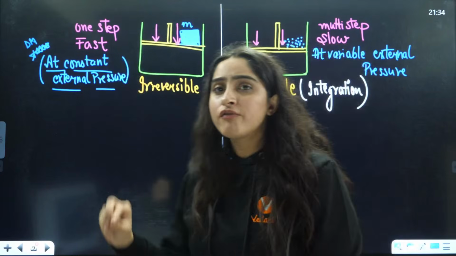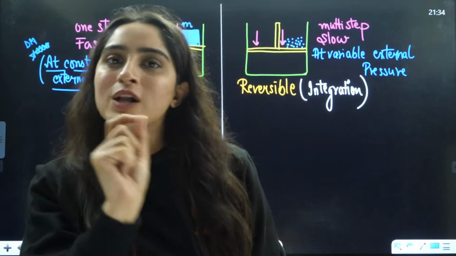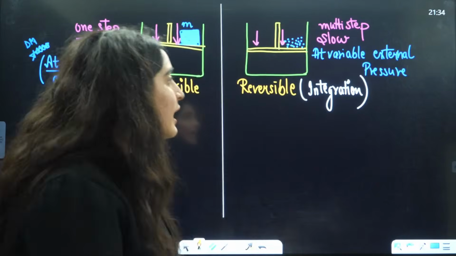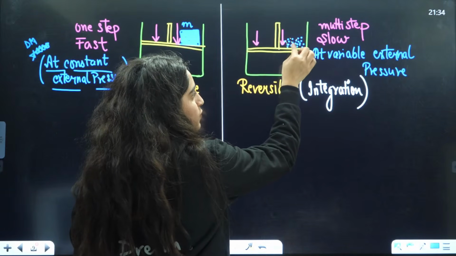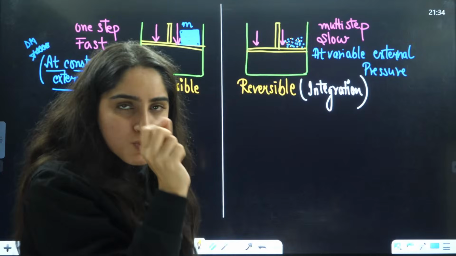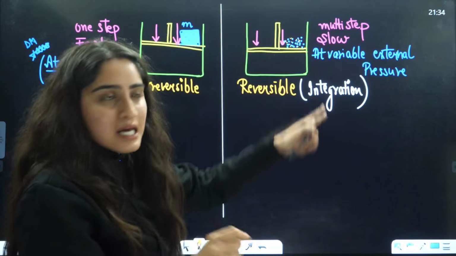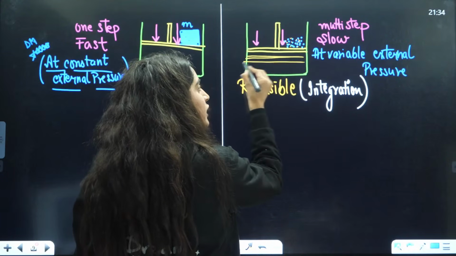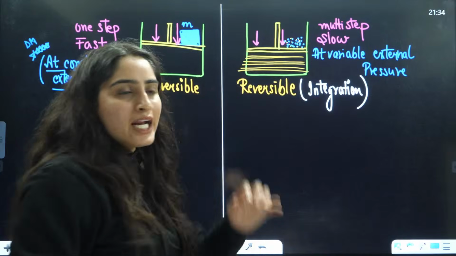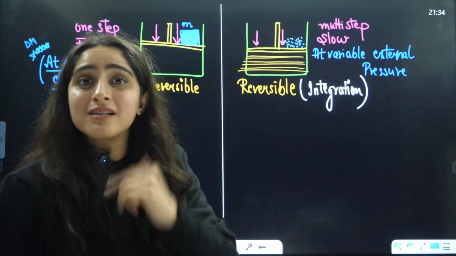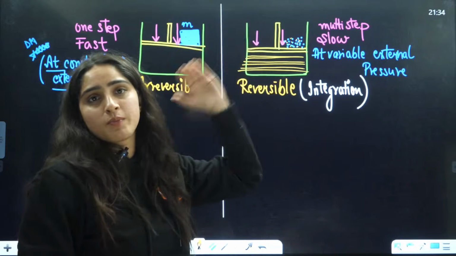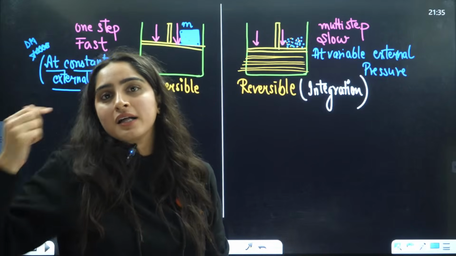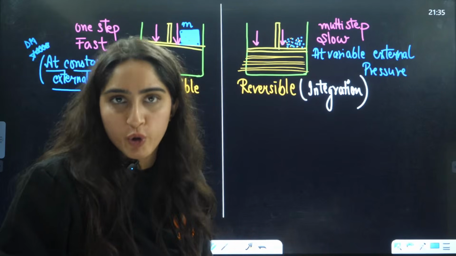But if you study in small chunks, right? Daily you study for 5 to 10 hours. Daily you are studying, right? In that case, in that small chunks, for example, you have sand here. In small chunks, you are providing it the pressure, right? Now, it's not like suddenly it will decrease. It will decrease, then again it will decrease, and it will decrease in small amounts. That is the reason, right? It will be a reversible process because you have studied in small chunks. That is why you can also reverse that. The hard work that you have done before is useful to you, right?